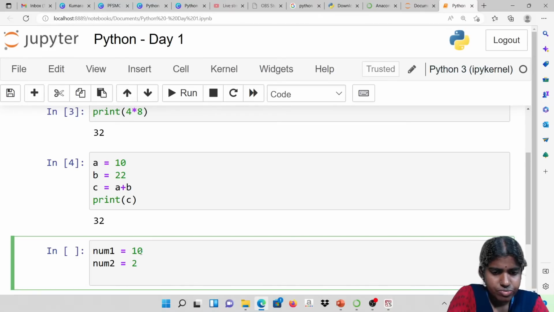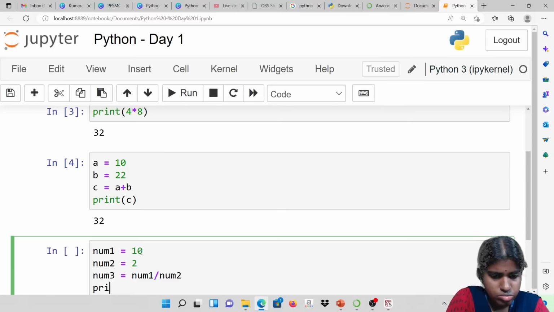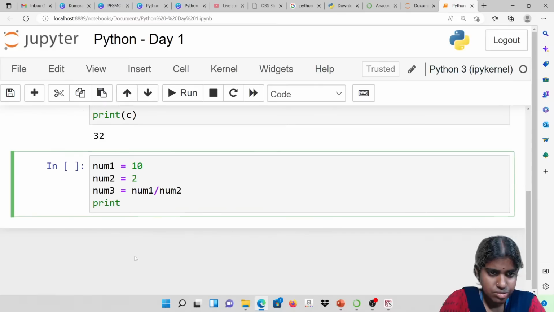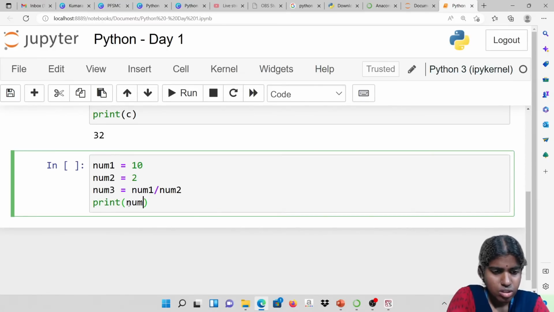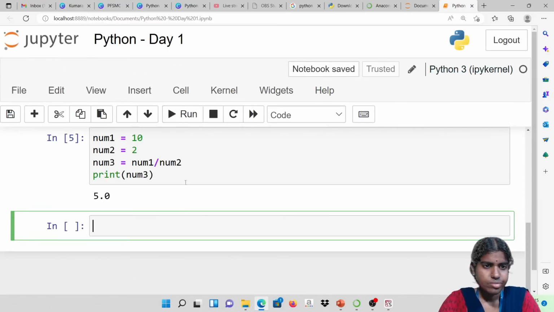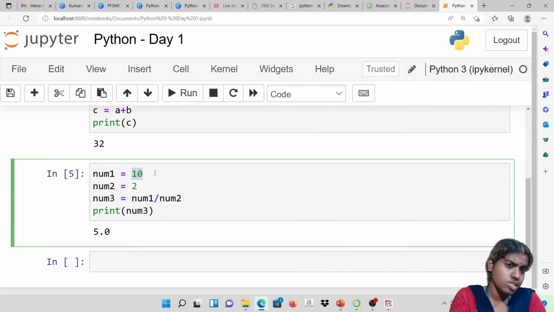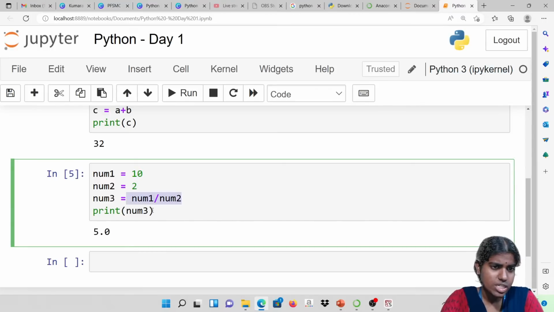Here num1 is initialized with the value of 10, and num2 is initialized with the value of 2, and num3 is the result of dividing num1 by num2.